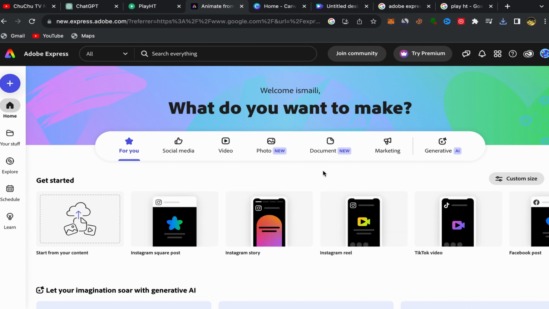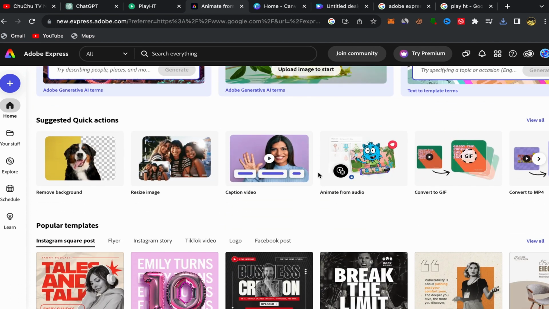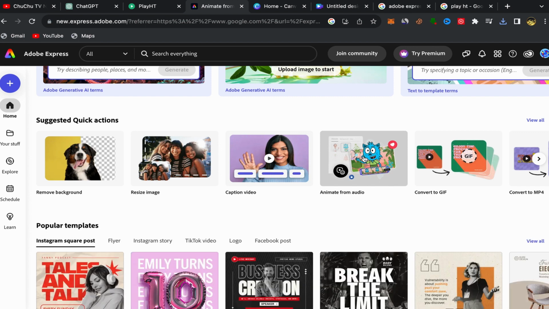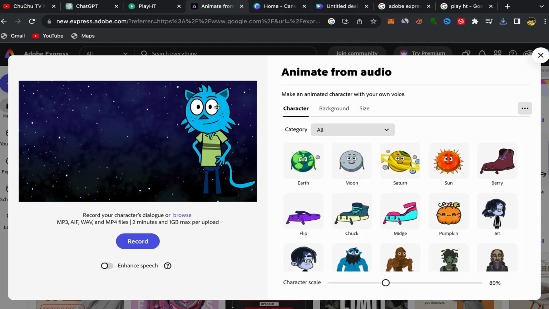So just come to this page and scroll down. You can see over here an image from audio. Click on this, and now we will choose our cartoon character. Then the background, and we will add the voiceover, as you can see.